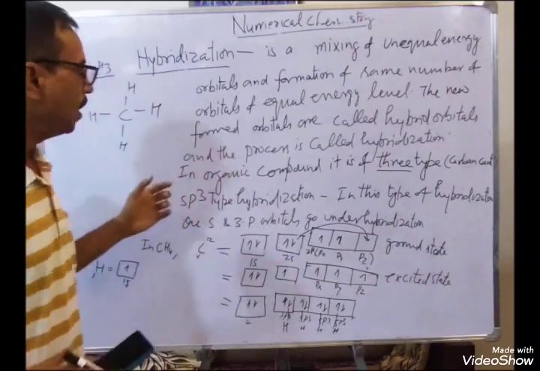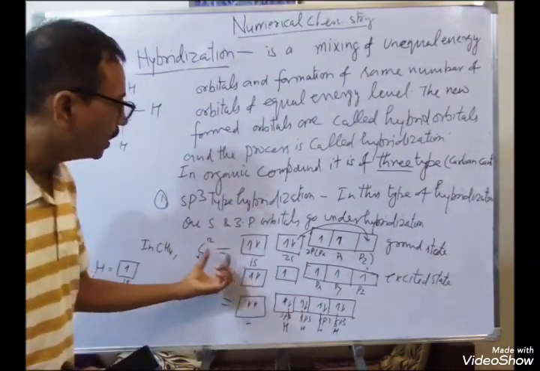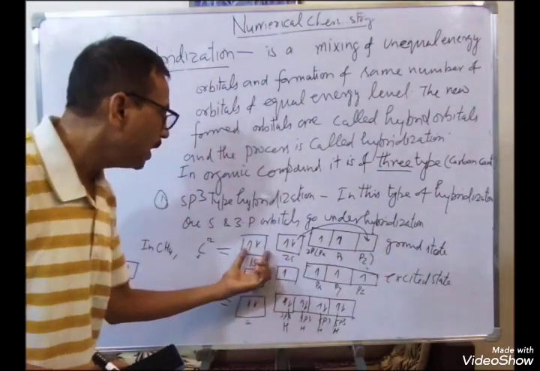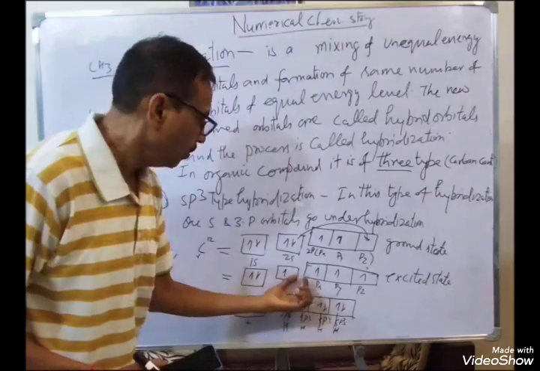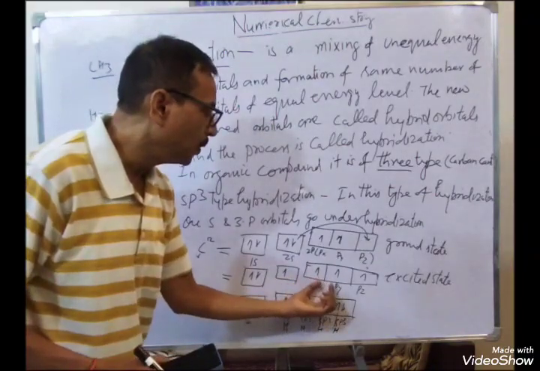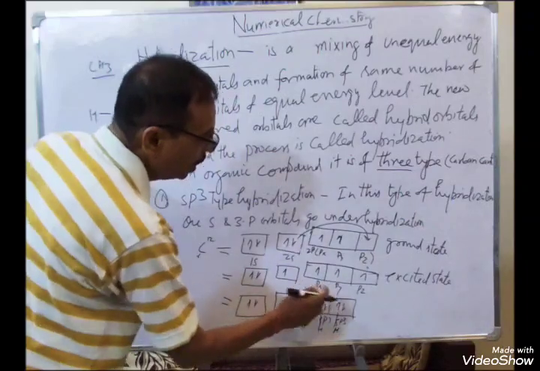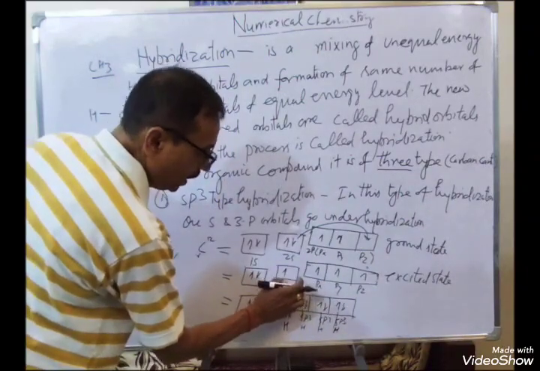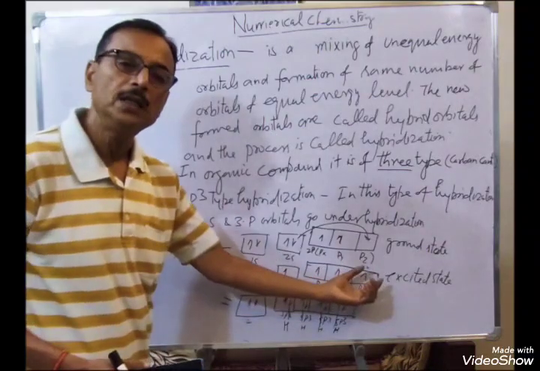It means if the hydrogen reacts at the ground state, the energy levels of 2s and px, py, pz are all different. So if hydrogen makes bonds, the C-H bonds, all 4 will have different energy.